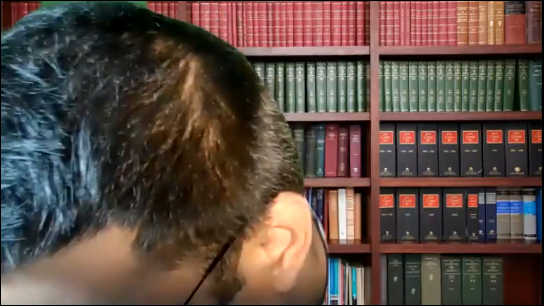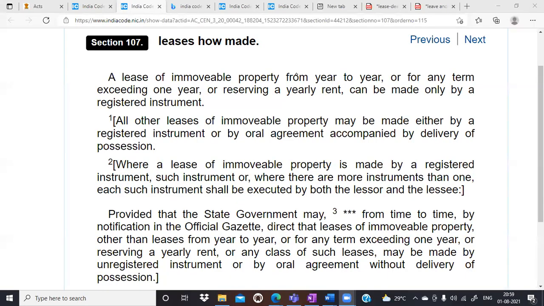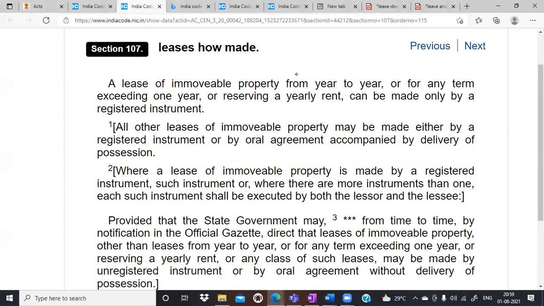Reserving a yearly rent. Is it from the point of view of the tenant or from the point of view of the owner? It should be taken into consideration. Right, we have to see the interpretation of the thing. समझो ध्यान से, Prabhat and any student, अगर उनको यहाँ पर ये करना होता कि 12 months भी include है, आपको नहीं लगता वो easy कर देते, वहां पर लिख देते for term of 1 year or exceeding 1 year.